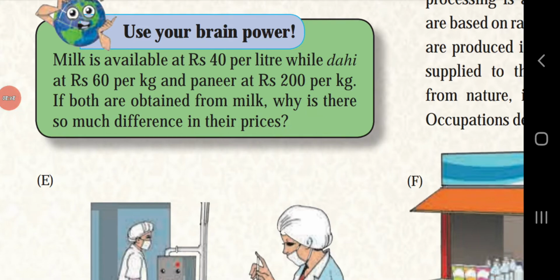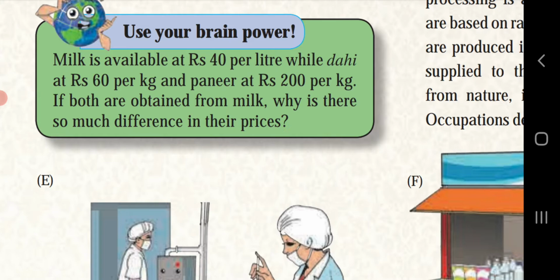Milk is available at ₹40 per litre, while dahi is ₹60 per kg and paneer is ₹200 per kg. If both are obtained from milk, why is there so much difference in these prices?